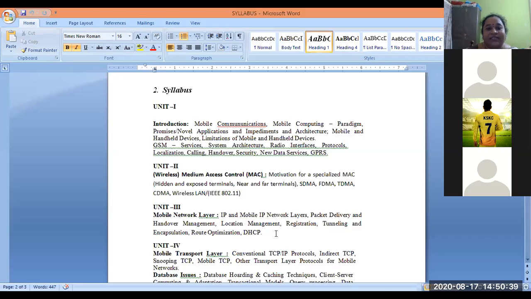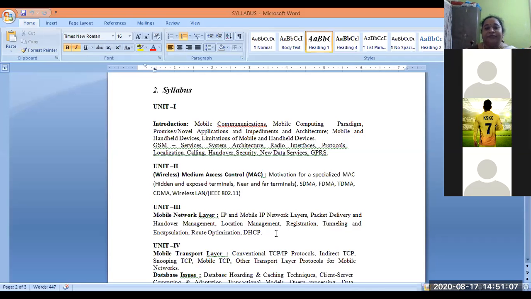And the second unit is medium access control. Motivation for a specialized MAC, that is, how MAC is helpful for us in the mobile computing environment, especially the wireless environment, not the wired environment. In the wireless environment you have mobile handheld devices where there will not be any wire connection between any two devices. Then you are going to have this MAC in between, right?